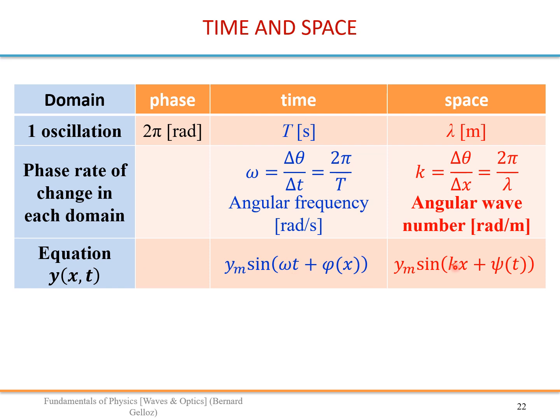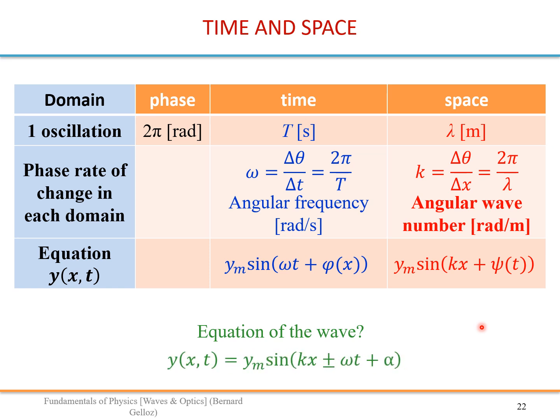And the equation is this. Looking at the global equation, you have an omega t, a kx and a phase shift. So what could the equation of the wave be? We can write it this way: we have the kx, the omega t, and we can have some phase shift. We are going to see why we can have a plus or minus here.